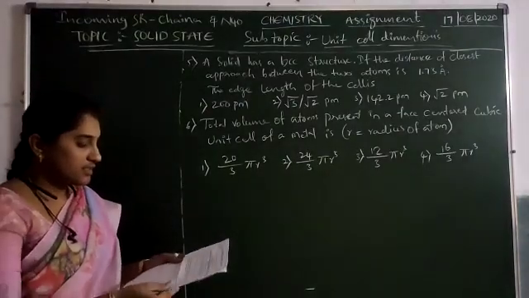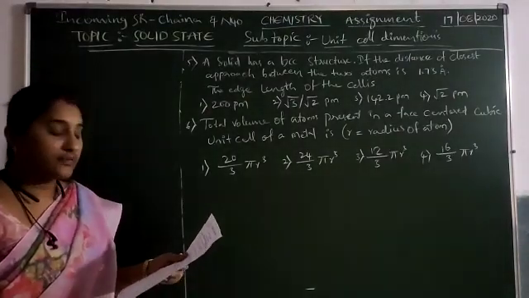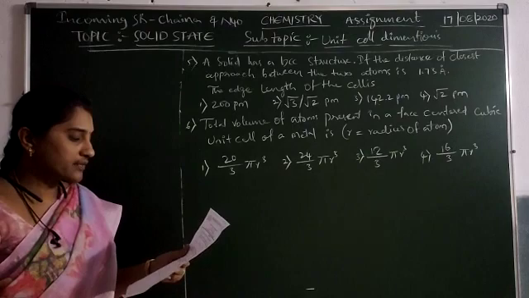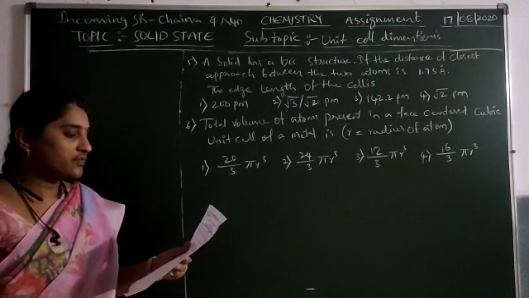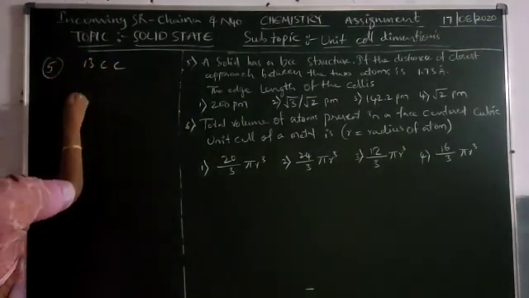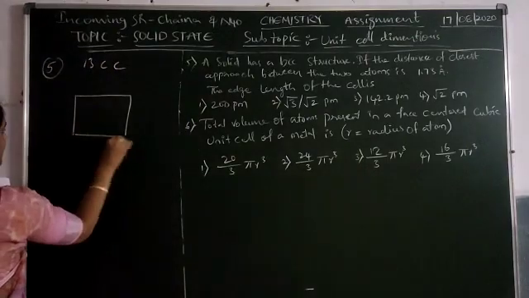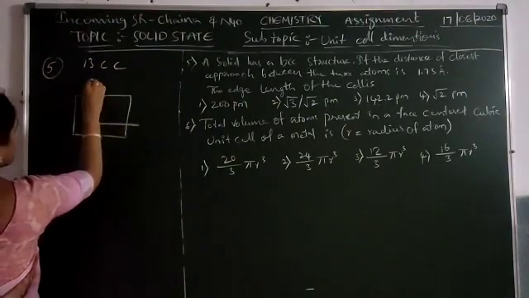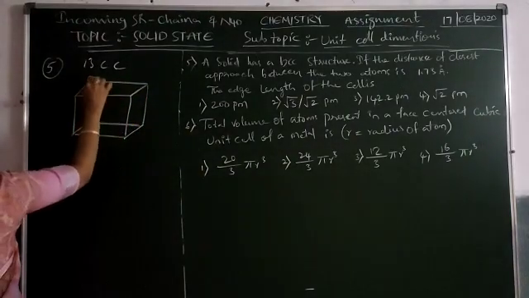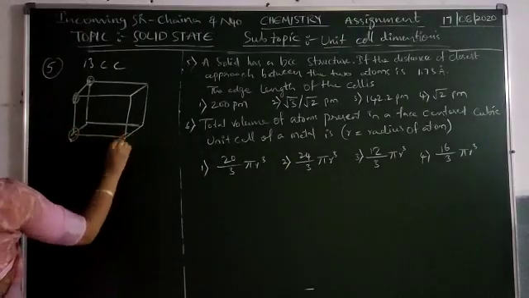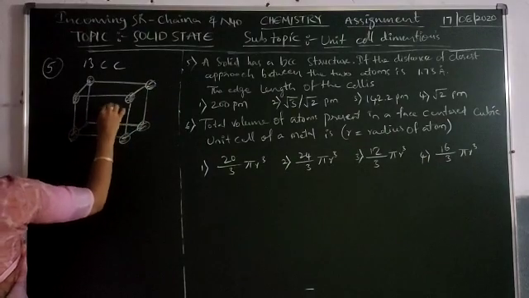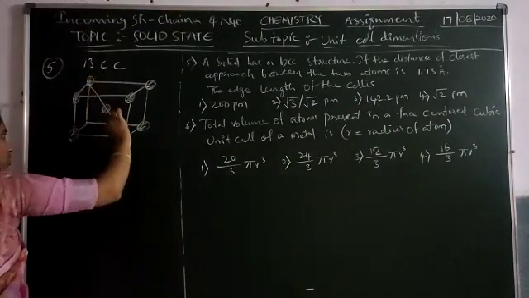Next, the fifth one. A solid has a BCC structure. If the distance of closest approach between two atoms is 1.73 angstroms, then the edge length of the cell is dash. In BCC, the atoms are located at the corner positions and the center of the body. Here, consider the body diagonal length.